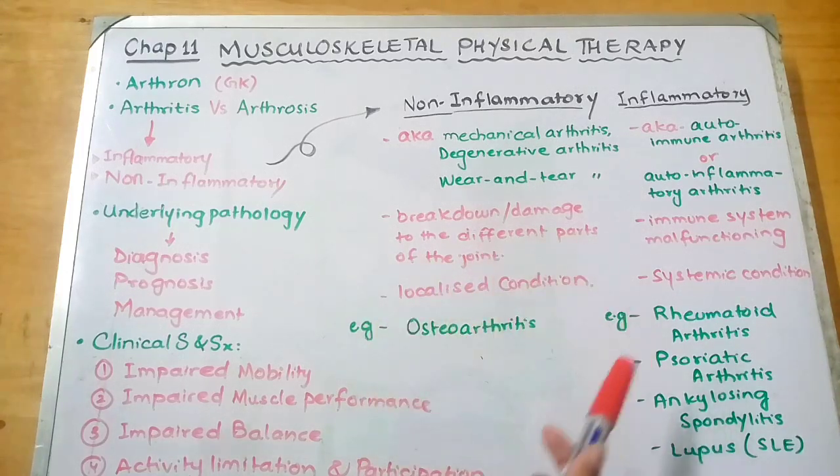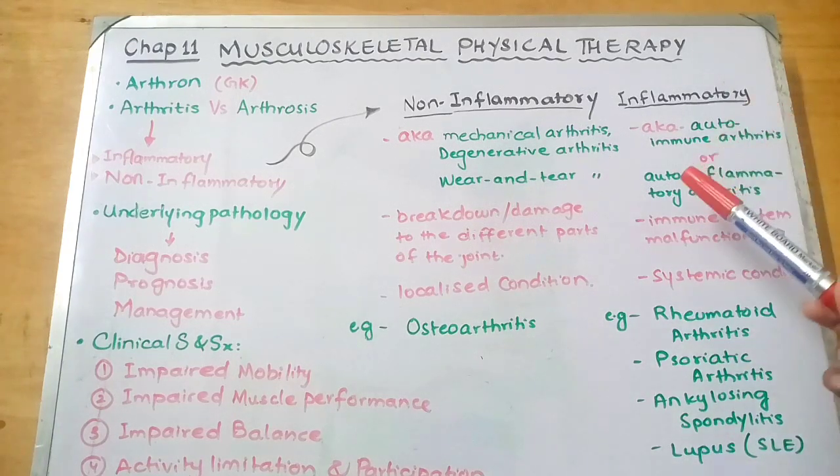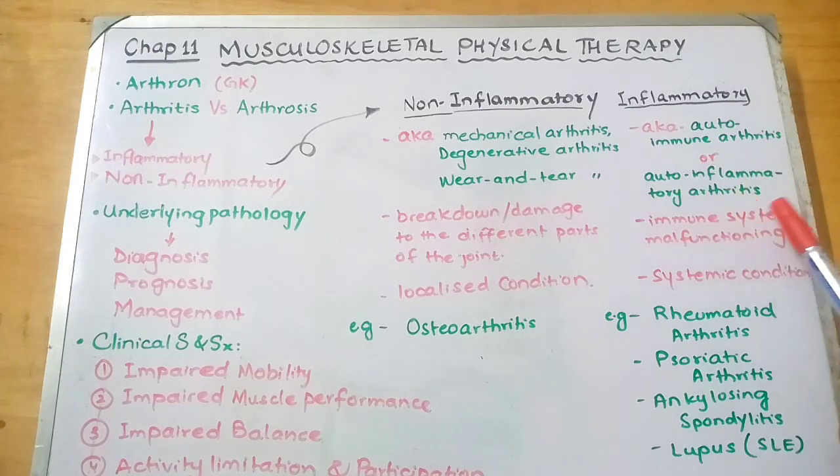Now let's dive into the inflammatory type of arthritis, which is also referred to as autoimmune arthritis or autoinflammatory arthritis. What is the mechanism here? It is due to the immune system malfunctioning, which causes our body to attack itself. In many cases our body mistakenly sends a large amount of inflammation to our joints, and then this inflammation starts attacking our joints, and these joints become painful and swollen.